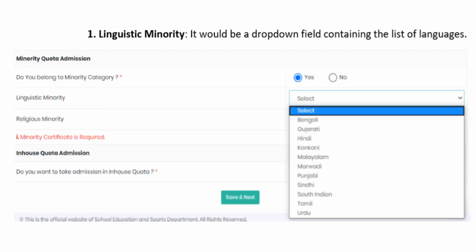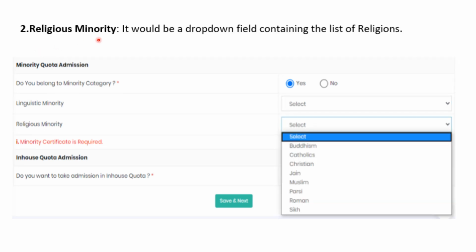Next is the minority quota, in which the first one is the linguistic minority. So if you belong to any of the linguistic minority, then you can select that particular language, and this is usually for the in-house quota. If you are trying to apply in the in-house quota, that is admission through in-house quota, then for that you can select these things, but you'll also have to submit the minority certificate. Now you can also apply for religious minority if you are planning to take admission through in-house quota. So you can select any of your religion and you can then apply through the minority category, but you must have the minority certificate.